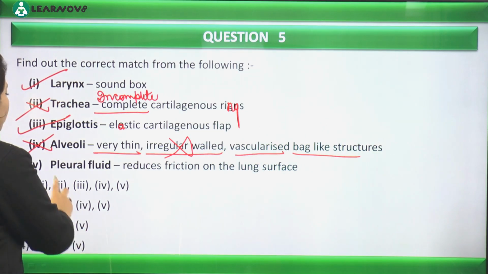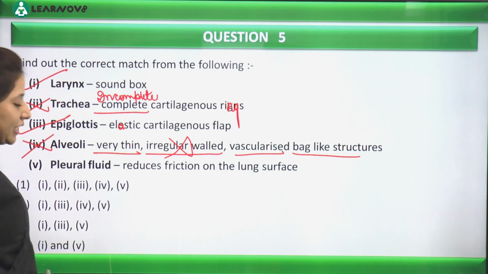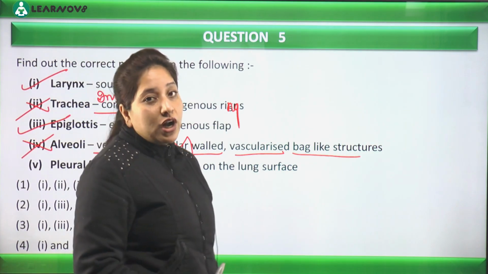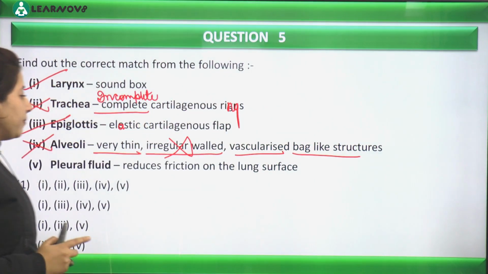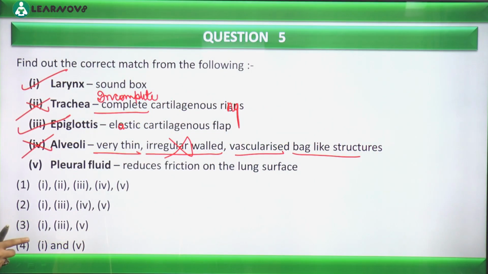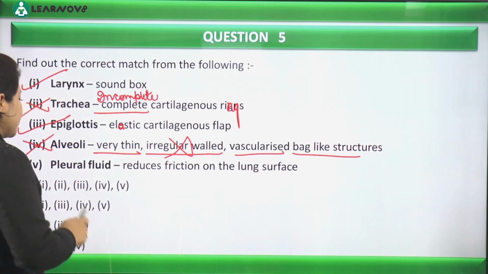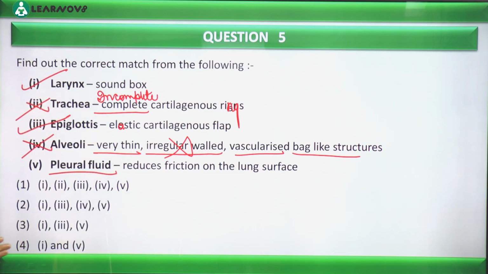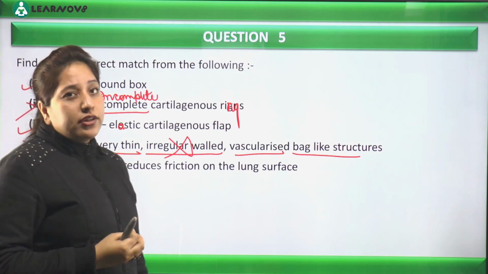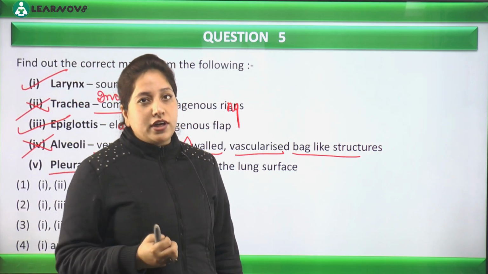Fifth option is about pleural fluid. You know these lungs are surrounded by pleura. Pleura is actually a double membrane-like structure. There are 2 membranes, outer membrane and inner membrane, and these 2 membranes are separated with the help of a space that we call the pleural cavity, and inside that cavity we have a fluid-like substance.